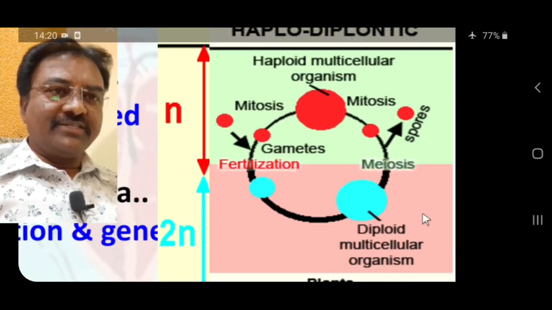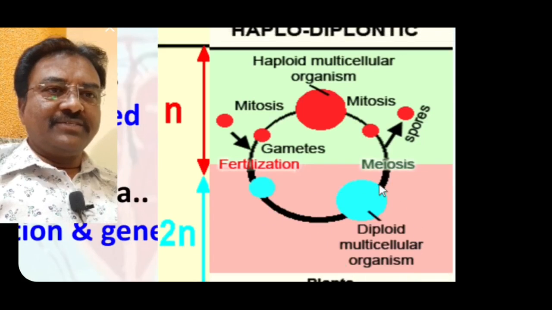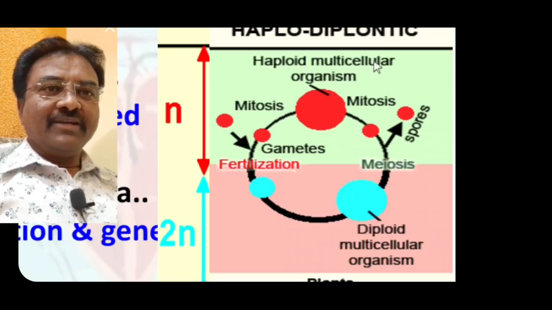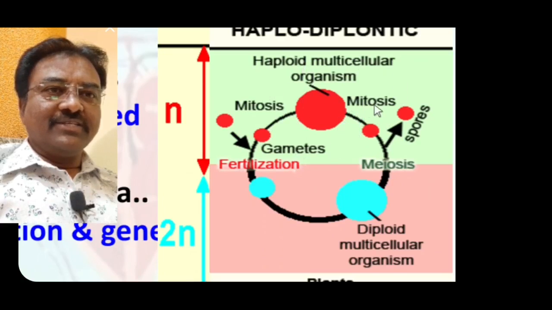This diploid organism undergoes meiosis to produce haploid spores, and the haploid multicellular organism is formed by mitosis.